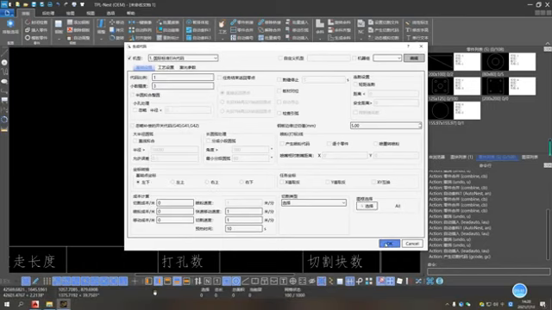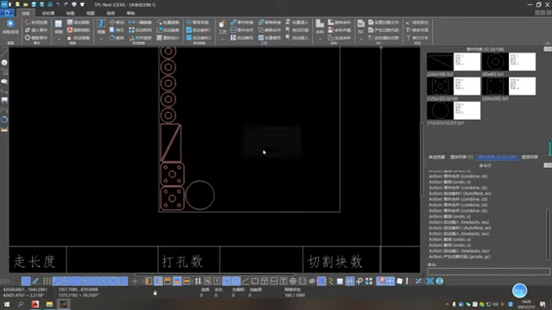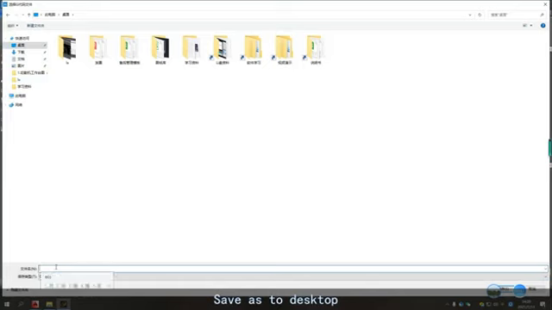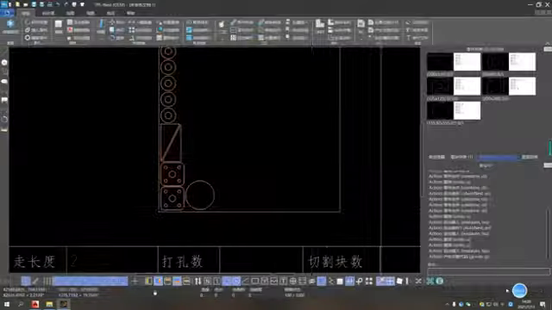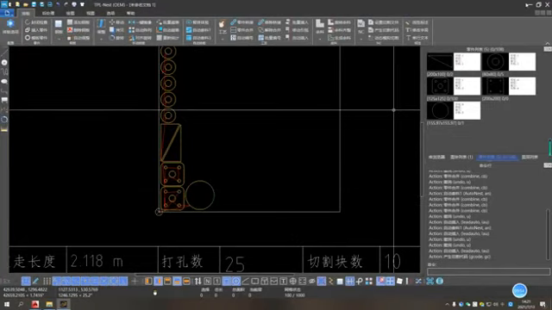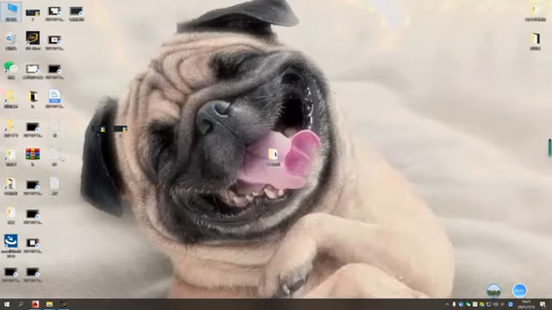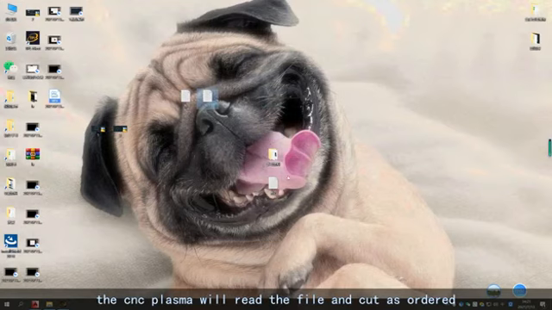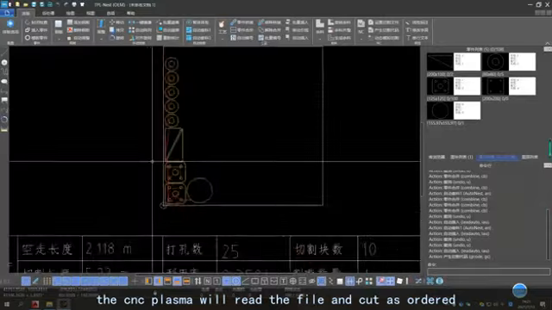After selecting, click OK and set the code path. I choose the desktop, save as to desktop. Click save, then exit and you can find the code on the desktop. Copy it to a U-disk. Insert the U-disk to the CNC plasma. The CNC plasma will read the file and cut as ordered.